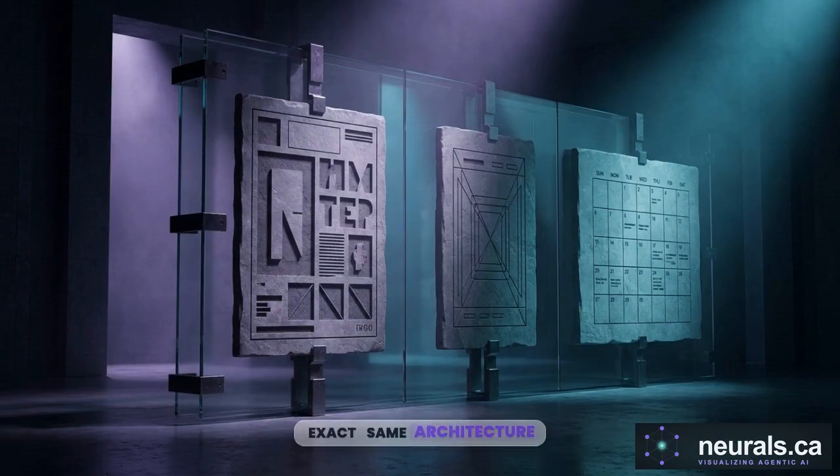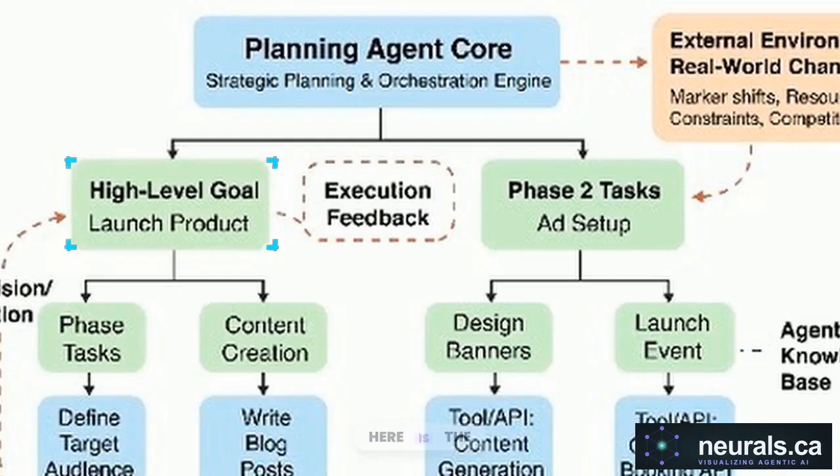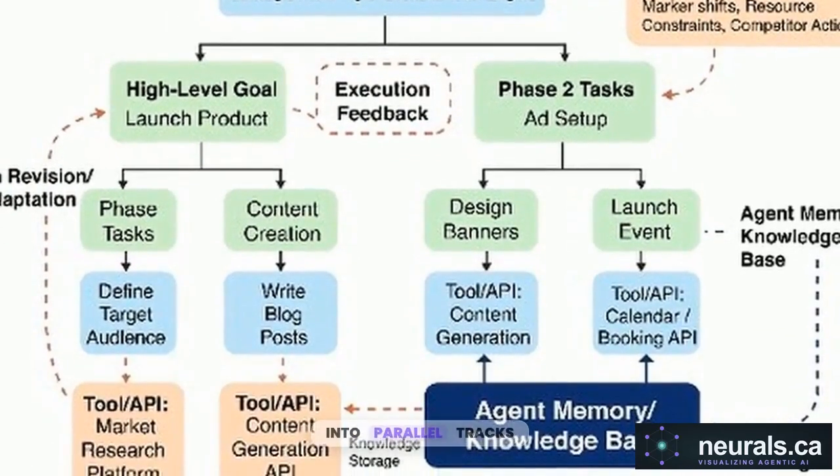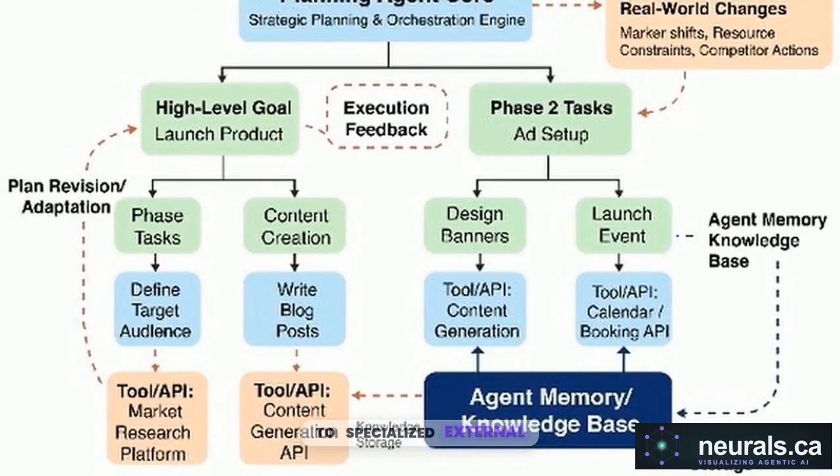We see the exact same architecture applied to orchestrating multi-channel marketing campaigns. Here is the hierarchical task decomposition for a product launch. A broad mandate is broken down systematically into specific, actionable subtasks. The agent structures the workstreams into parallel tracks. Content creation, ad design, and event booking branch out to run concurrently. Each of these subtasks delegates work to specialized external APIs. The agent coordinates calls to market research platforms, content generators, and calendar scheduling endpoints.